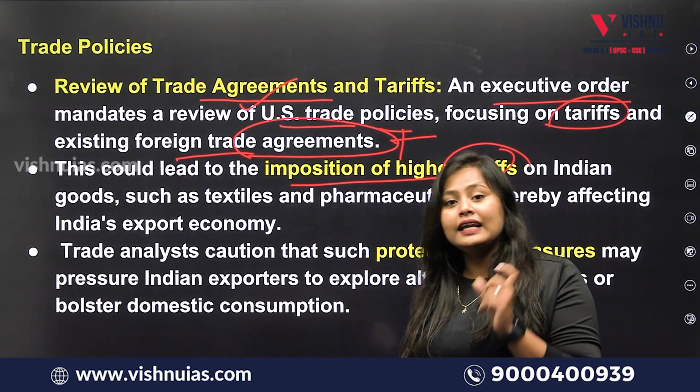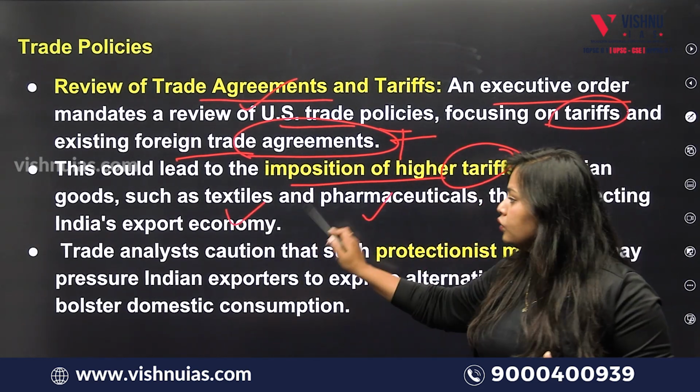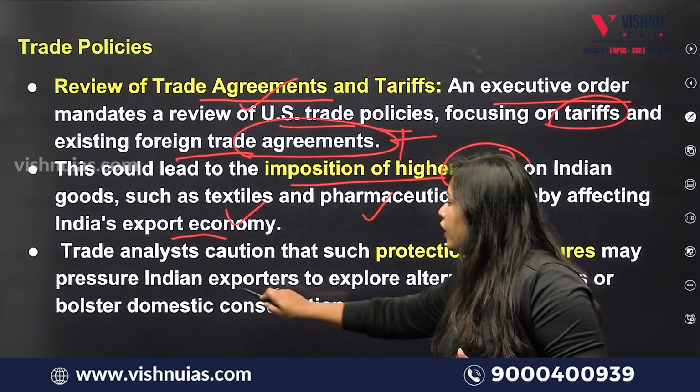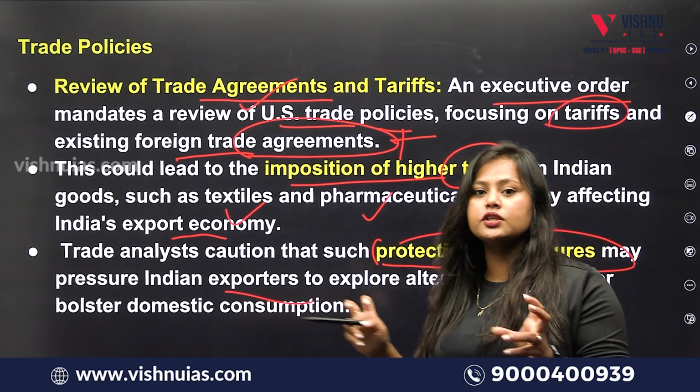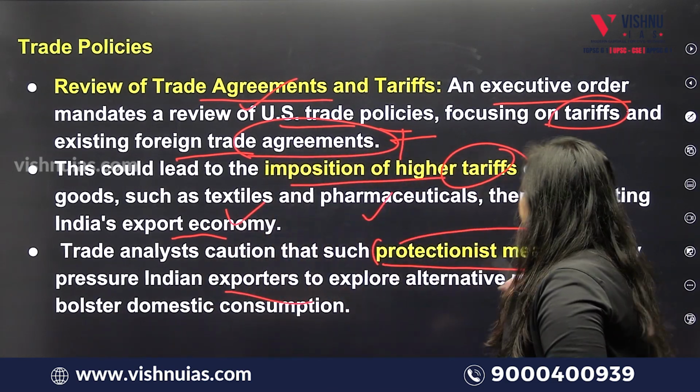That too, Indian exporters are very strong in textiles and pharmaceuticals in the USA. Now this is a very important concern for India's export economy. This is going to put pressure on Indian exporters, because the protectionist measures being introduced in trade are going to affect exports.